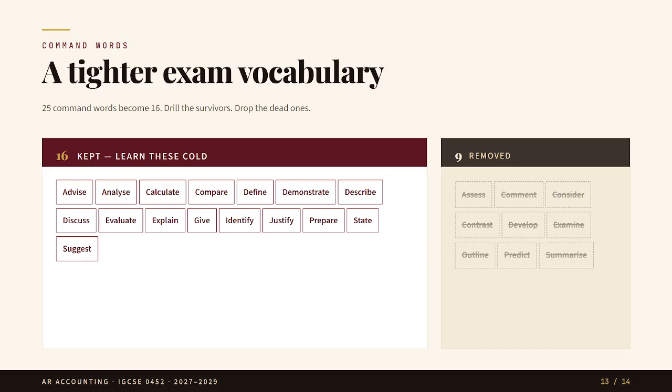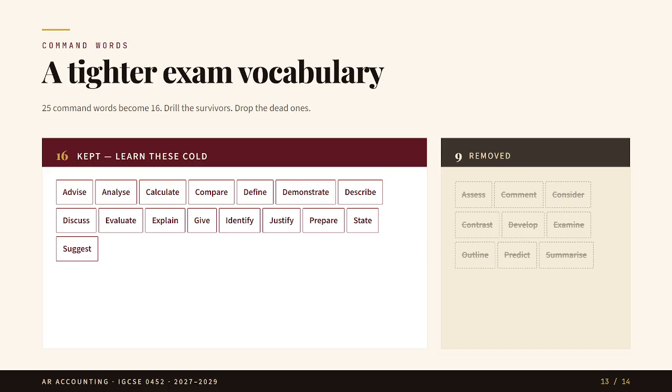The command words students must know include advise, analyze, calculate, compare, define, demonstrate, describe, discuss, evaluate, explain, give, identify, justify, prepare, state, and suggest. Some command words have been removed, such as assess, comment, consider, contrast, develop, examine, outline, predict, and summarize. Now students should not just memorize this list, they should practice how to respond to each command word.